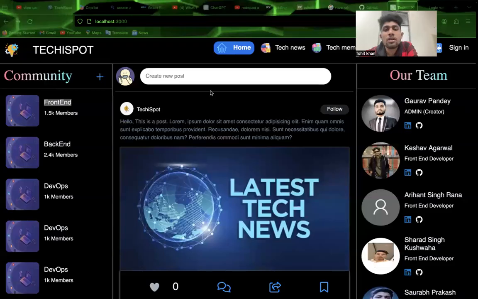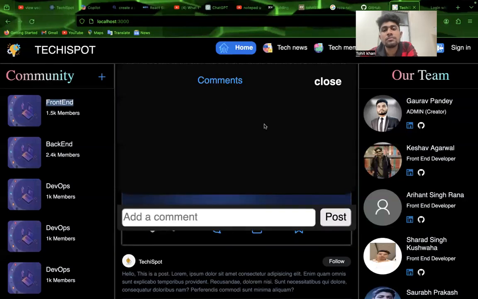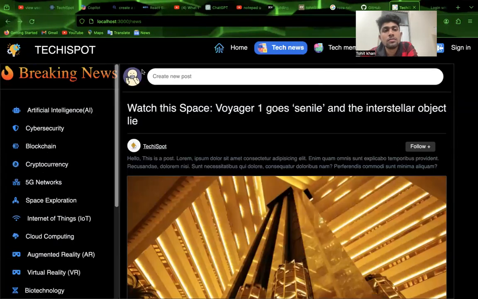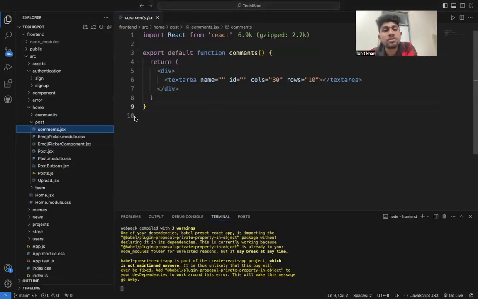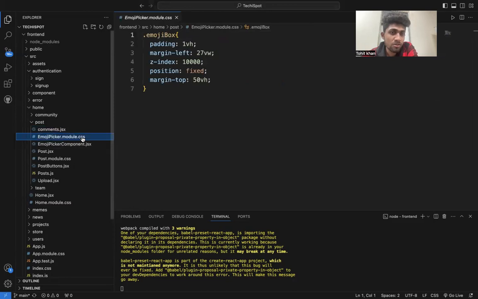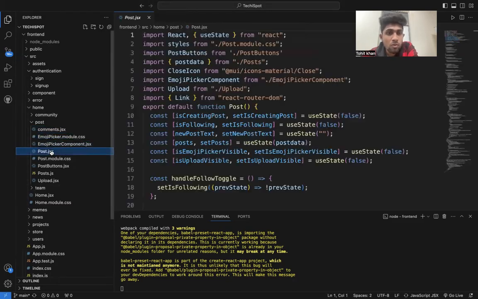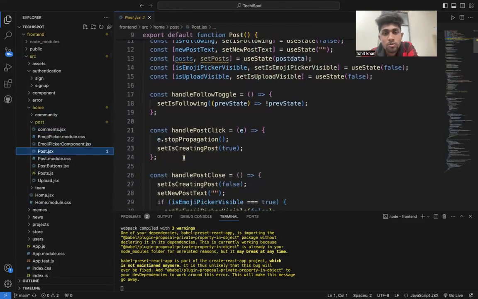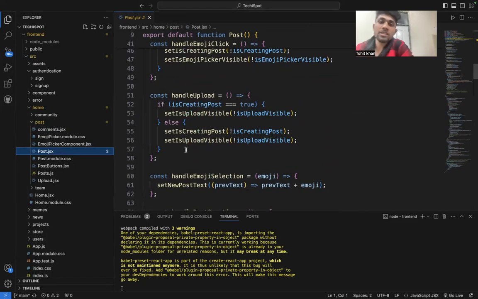Comment means all my comments are rendered in it like this, and it shows like that. Anybody can comment on a post, and the emoji picker is also taken in it. In Post.jsx all my posts are seen through this file.